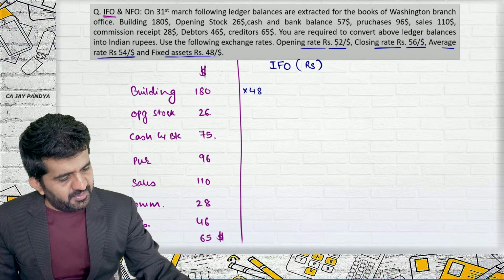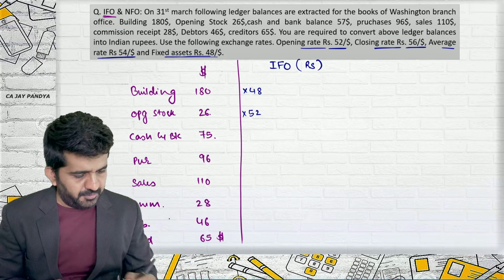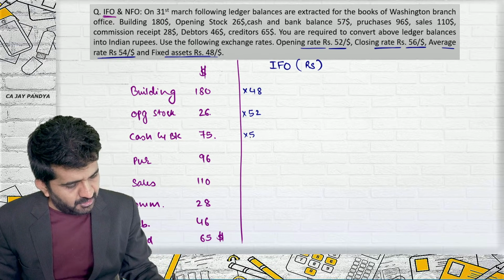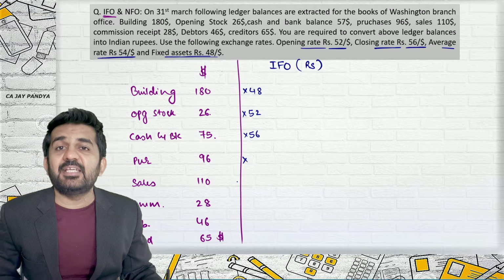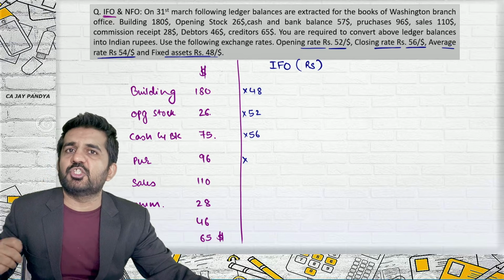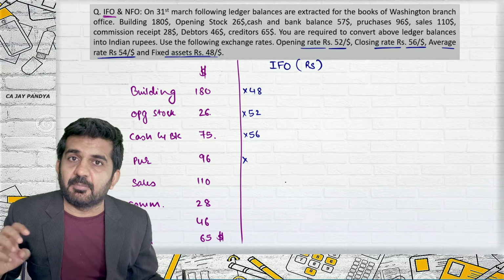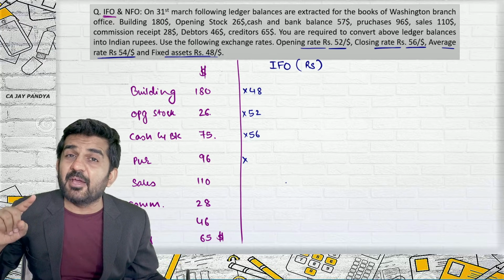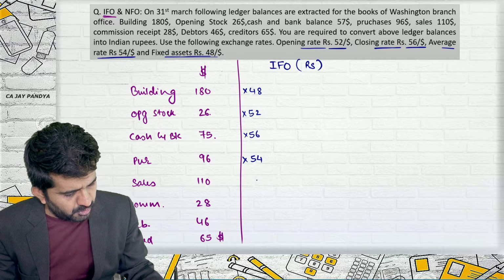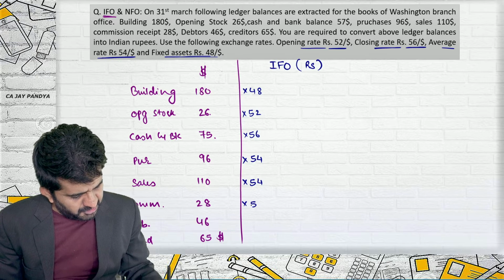Opening stock is always valued at opening rate, whether it is integral or non-integral foreign operations. Cash and bank is a monetary item, so it will be recorded at closing rate. Purchase is at actual rate because it is expenditure. If actual rate is not given, you can take average rate. Sir, this might be the average of the full year, yes. It might be the average of 1 week, yes. It might be the average of 1 day, the answer is yes. But which rate is to be used? Actual or average. Sales is also at average rate. Commission is also at average rate.